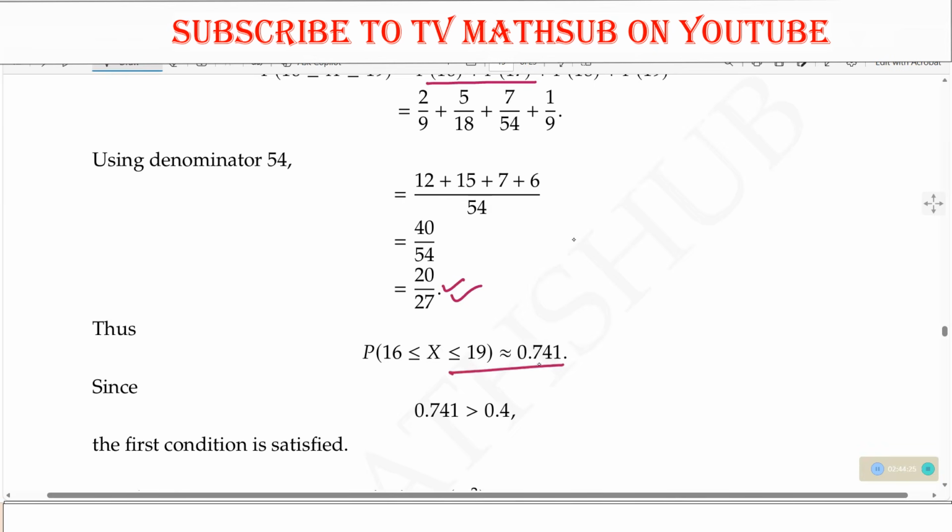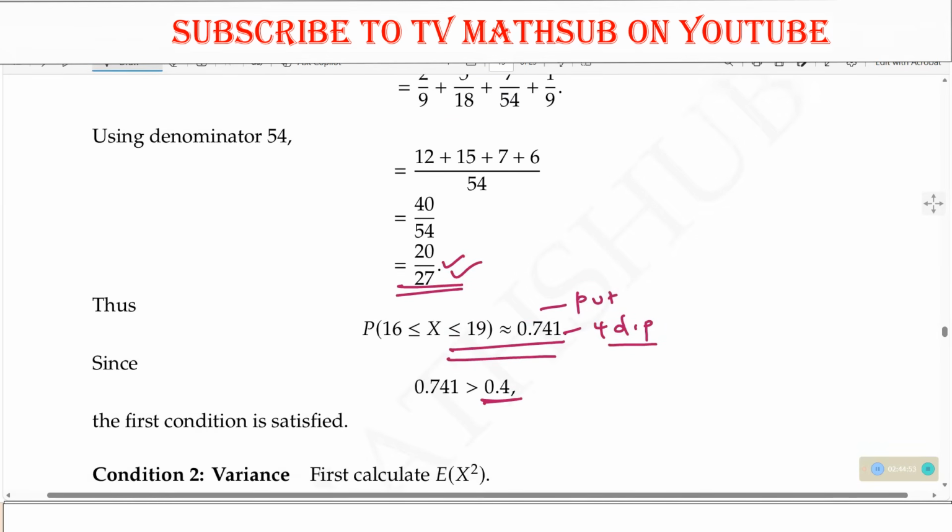And that value, put it to 4 decimal places, since you want to compare it with 0.4. So get that value, and that should be the probability.